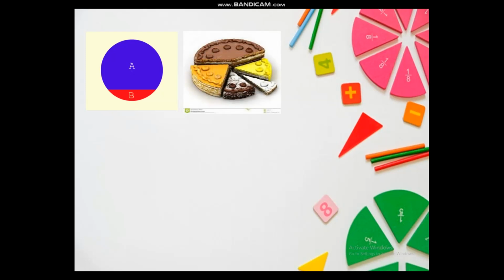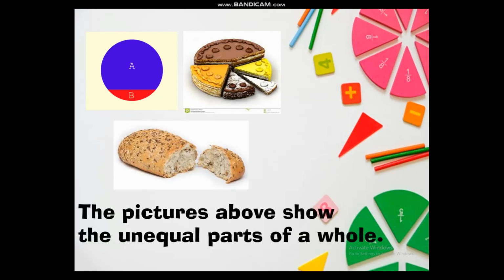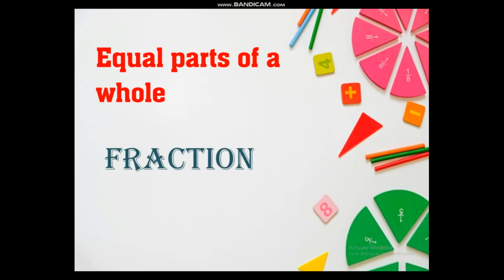Now we have this cake, it has been cut into different parts, but are these parts equal? I don't think so. Now this is a loaf, it has also been cut into 2 parts, but these parts are not equal. So the pictures here show the unequal parts of a whole. It has been cut into parts or divided into parts, but these parts are not equal. Now equal parts of a whole, they are called fraction. So if somebody asks you what is a fraction, the equal parts of a whole are termed as fraction.